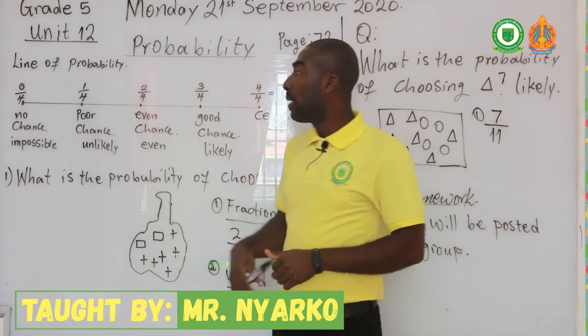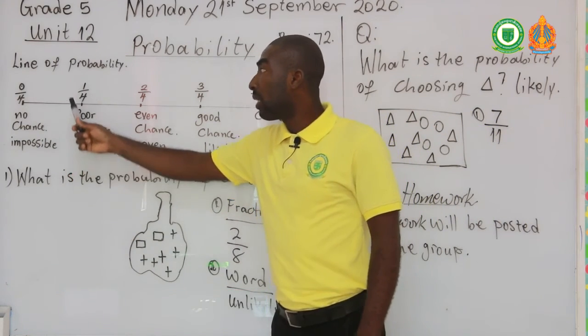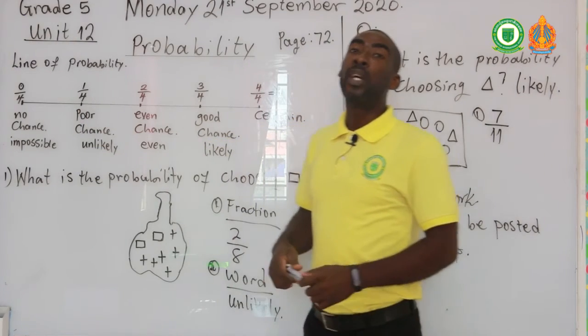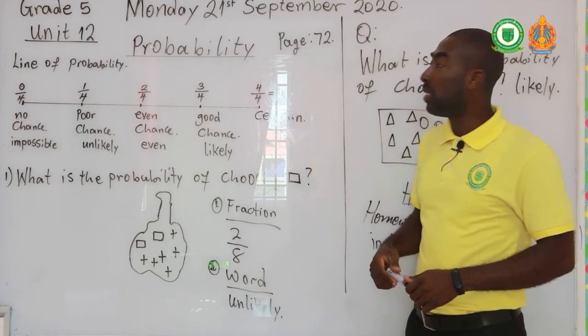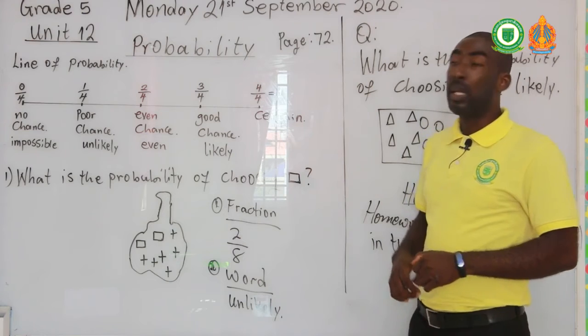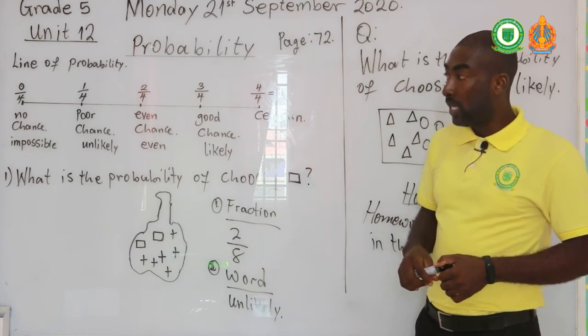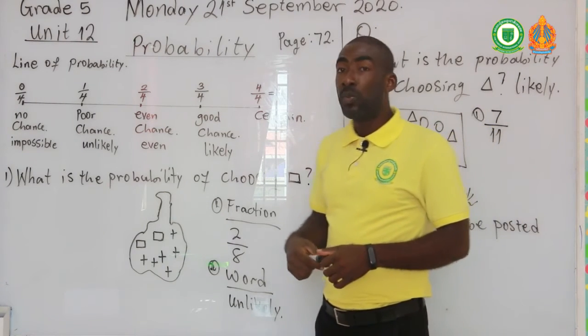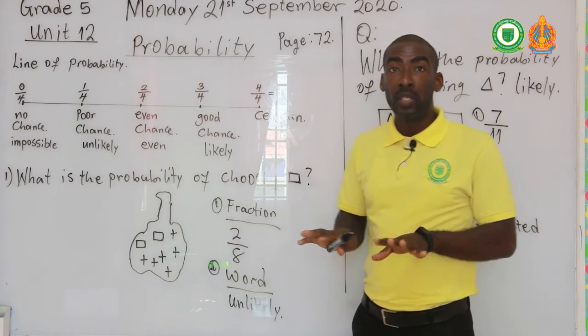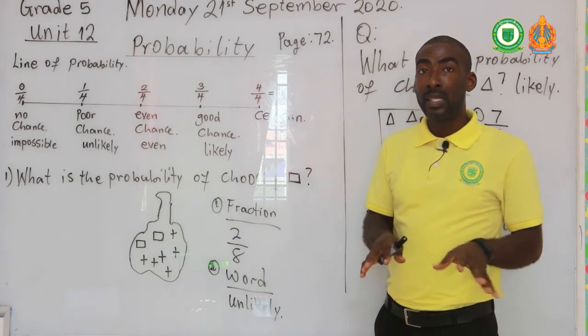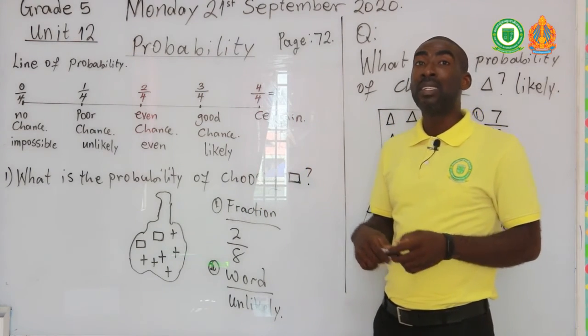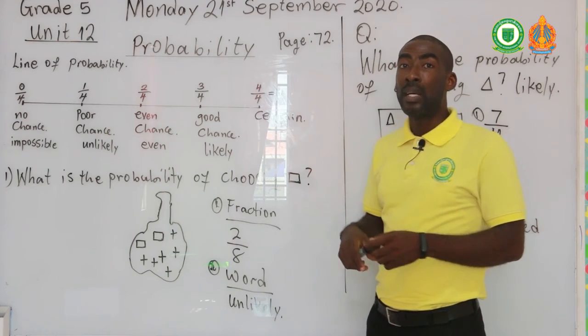So your line of probability can be in words, can be in fractions, or you can also use percentages to show your line of probability. Some questions will give you a clear picture of taking a fraction to find the answers. Others too, you need to understand the keywords that are being used.